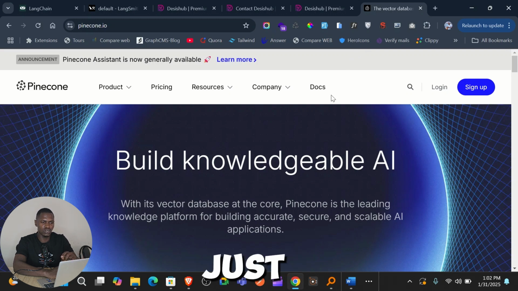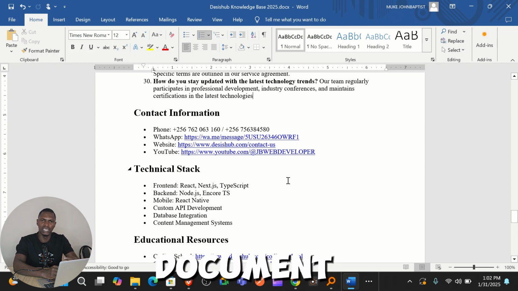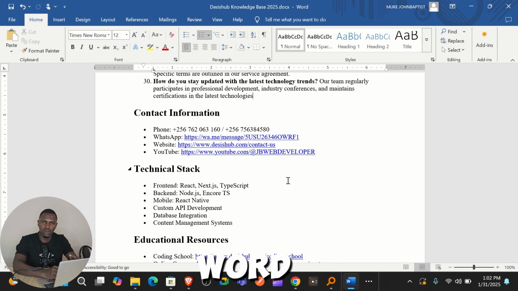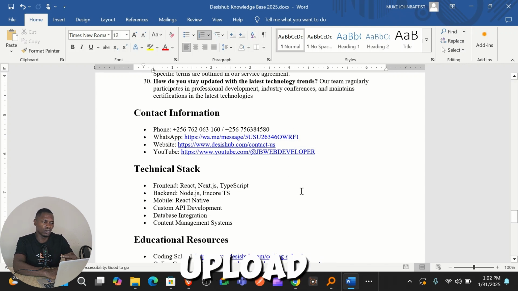But for now, I just want to demonstrate one more thing that we did. That is, we can create a knowledge base, and a knowledge base is as simple as a document. It can be a PDF, a Microsoft Word document, a database, or even a website. In this case, we used what most people are very comfortable with, that is a document. We are using a Word document, actually like a PDF document to upload, but you can edit it, of course, as a Word document.